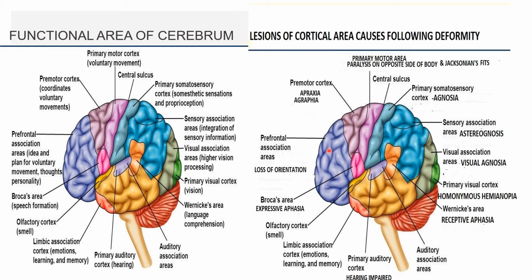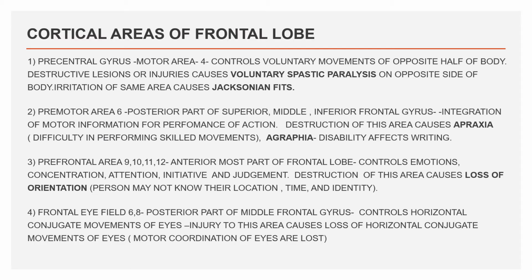So let us learn one by one: if each area of the superior lateral surface of the cerebral cortex is lesioned or injured, what is the outcome? Let us begin with the cortical areas of the frontal lobe.